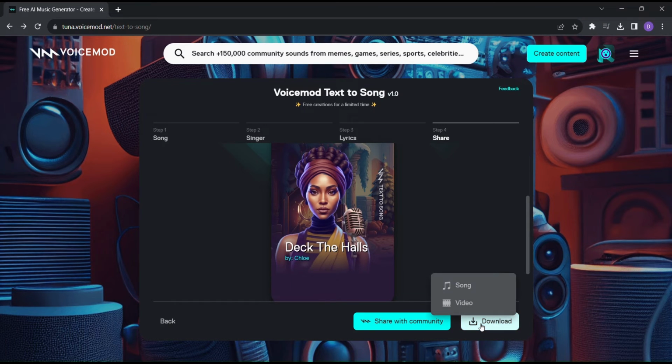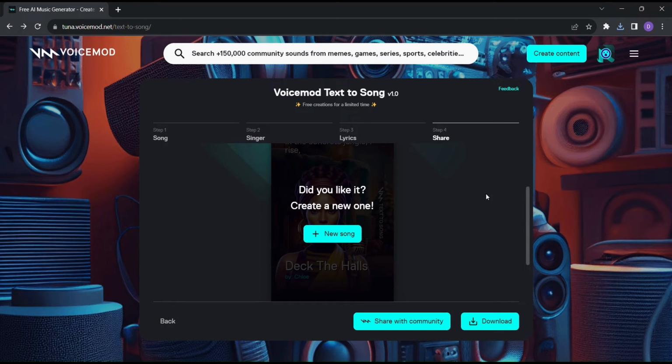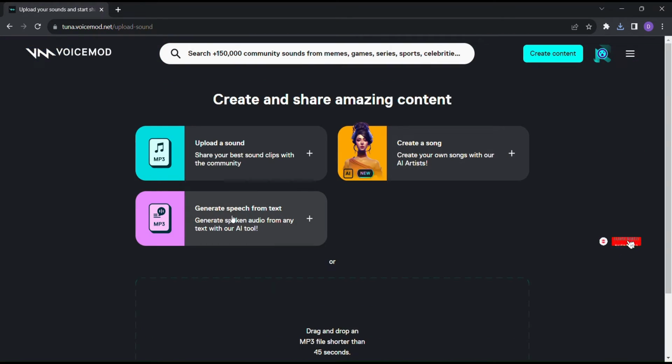But that's not all. You have full control over the song's vibe. Adjust parameters like tempo, key, and dynamics to make it just the way you want it. The result? Your very own personalized music track. Now let's take it up a notch.